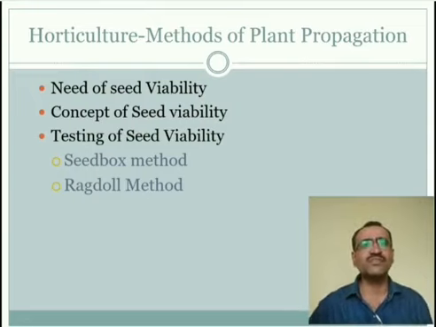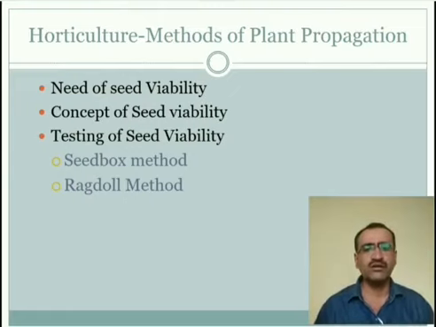That number of seeds can be taken from the sample, taken from the whole grains, and they are sown in a line in the seed box. What is a seed box? A seed box is a small box with soil in it, and various nutrient and environmental conditions can be maintained there.